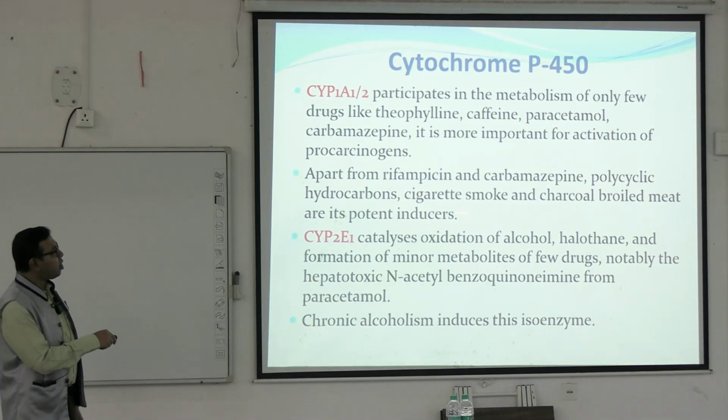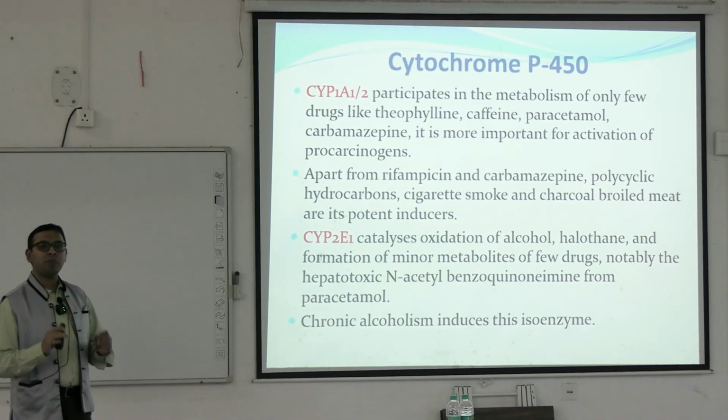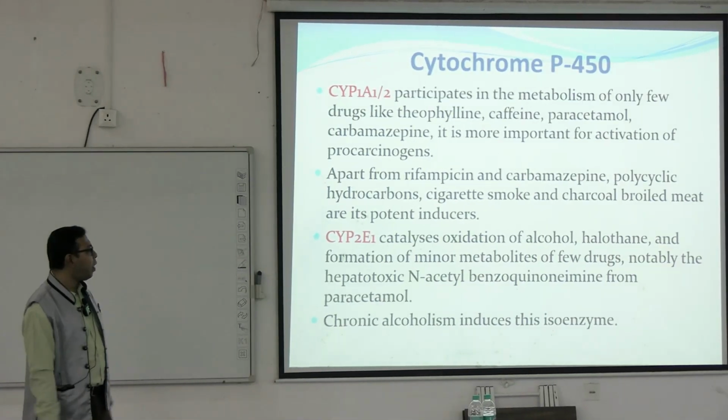Apart from this, you can see some other xenobiotics, for example, cigarette smoke, different types of polycyclic hydrocarbons. These can also be metabolized by these.